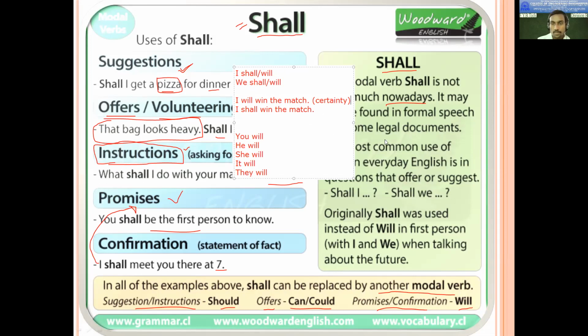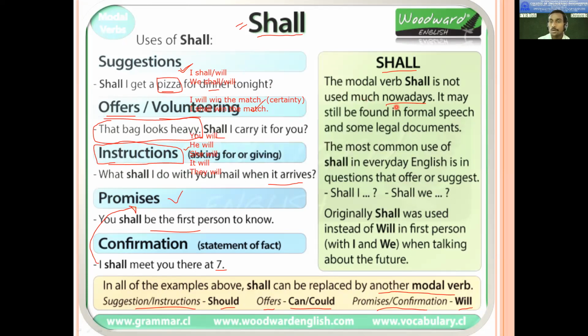It says shall is not used much nowadays. Why is it not used nowadays? Because you can use I will, we will also. It may still be found in formal speech, but shall is very formal and it is used in formal speech, formal documents or some legal documents.